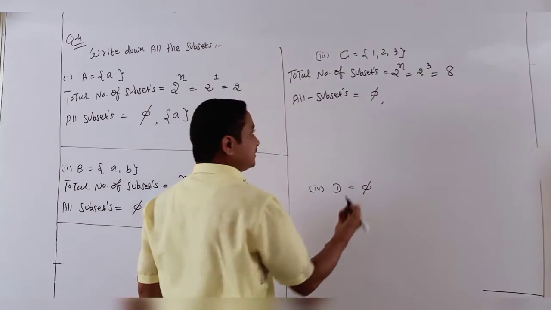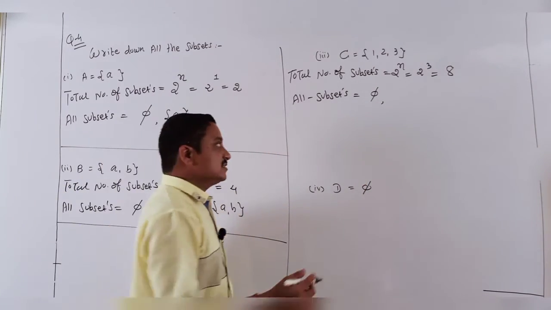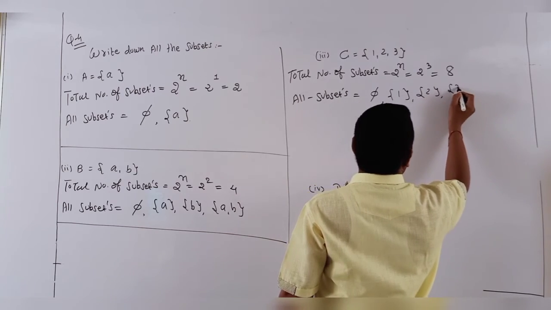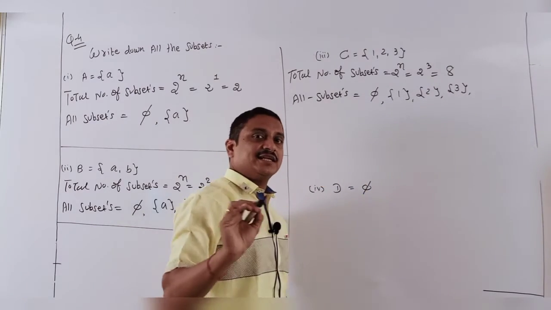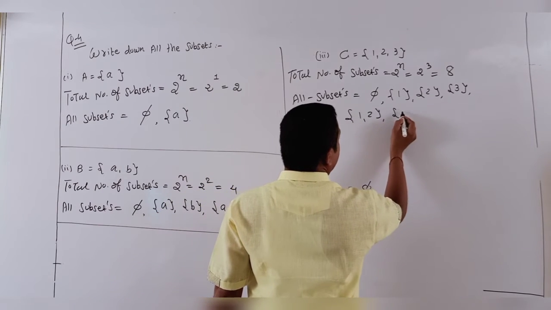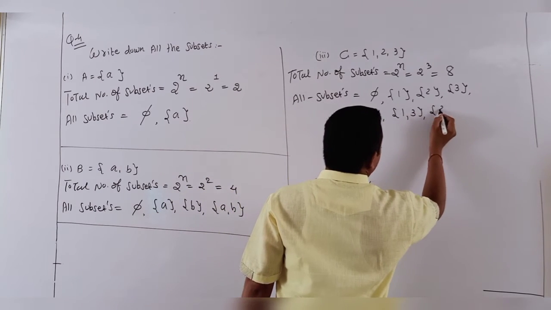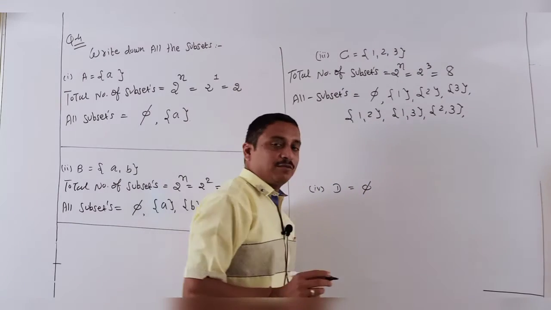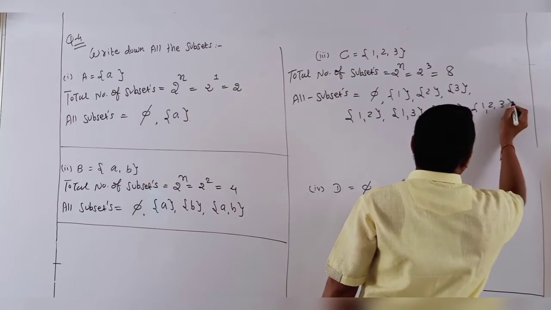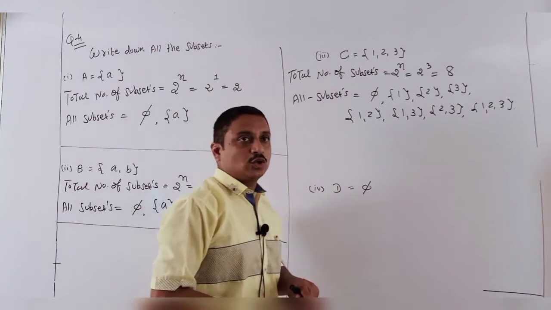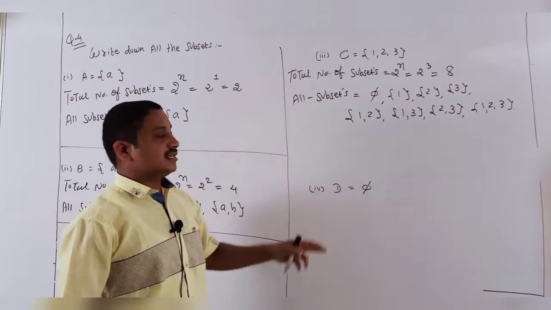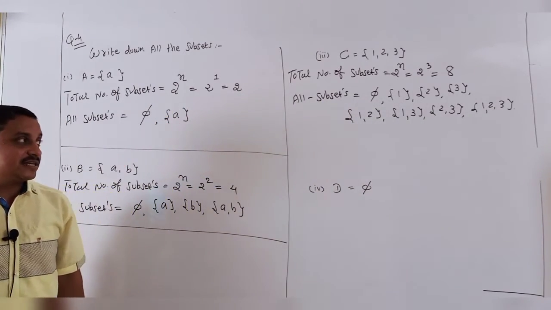First, null set. After that, 1, 2, 3, singles. Now doubles: 1, 2, 1, 3, 2, 3. And last, I need 1, 2, 3. That much is the total. Our 1, 2, 3, 4, 5, 6, 7, 8 are the subsets of the given set.